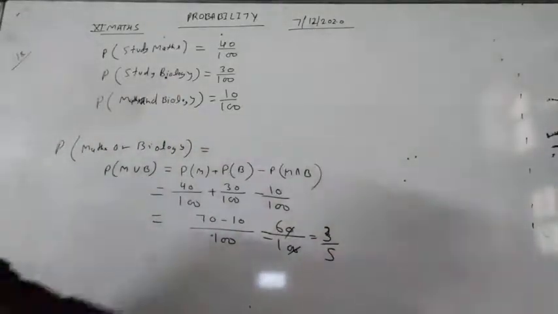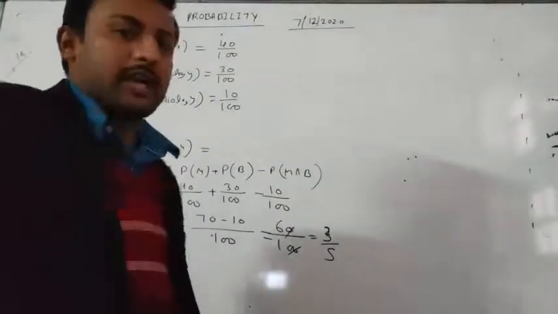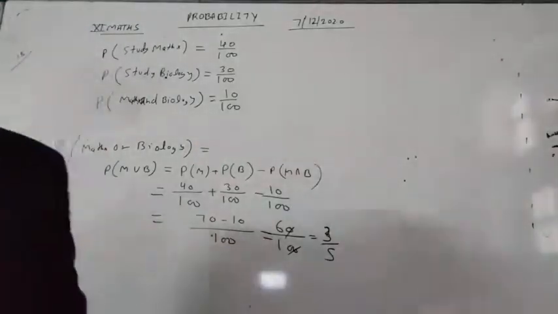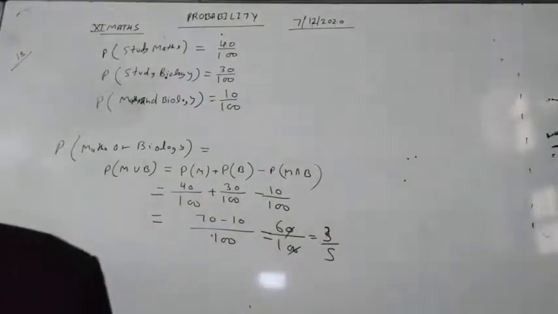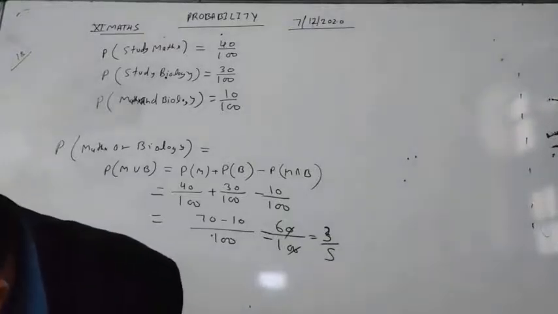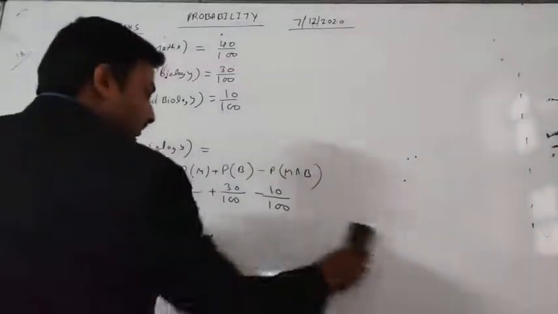Okay. So the probability of studying maths or biology will be 3 by 5. Okay. Now we will see the next question. Our next question is,